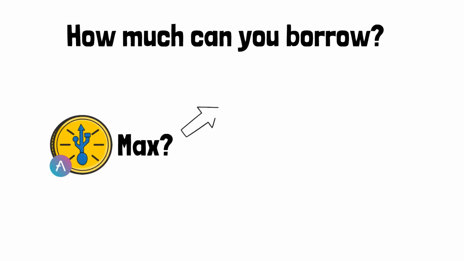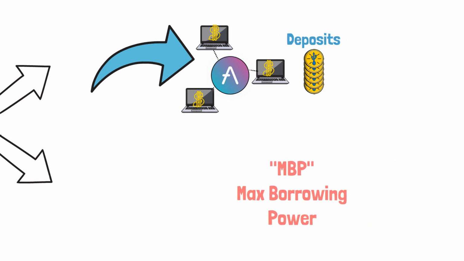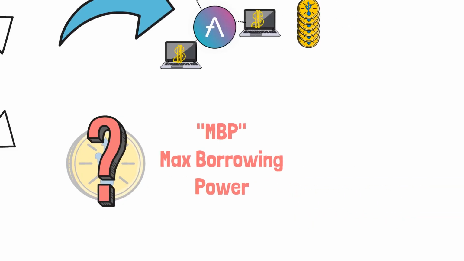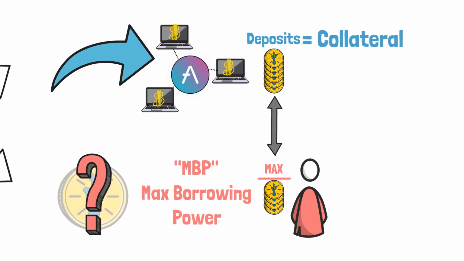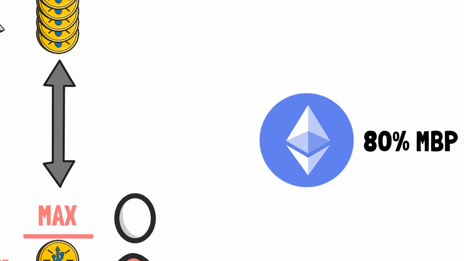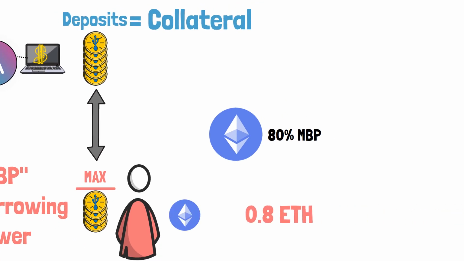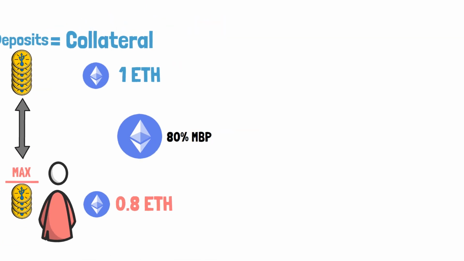The maximum amount you can borrow depends on the value of your deposits and the max borrowing power of the asset you deposit. Maximum borrowing power is how much you can borrow against your collateral, and it varies for each asset. For example, Ether has an 80% max borrowing power, which means that you can borrow up to 0.8 worth of Ether for every 1 ETH you deposit as collateral.